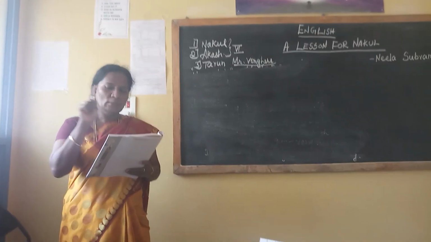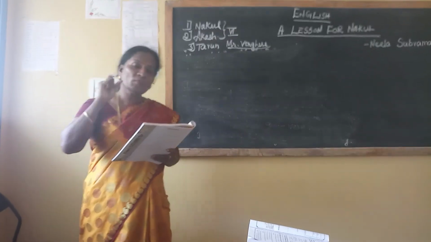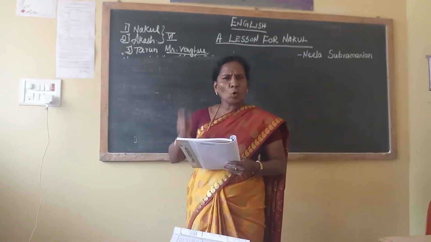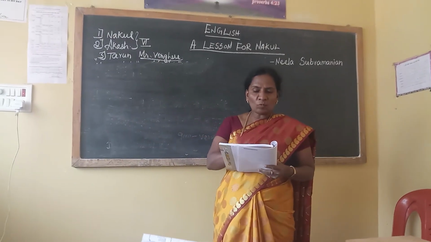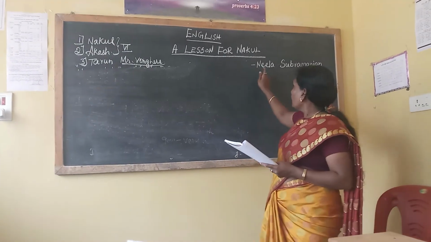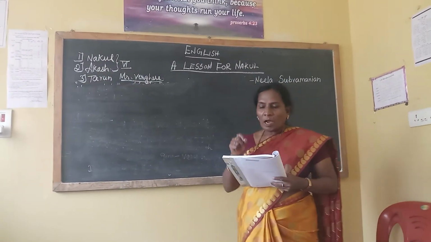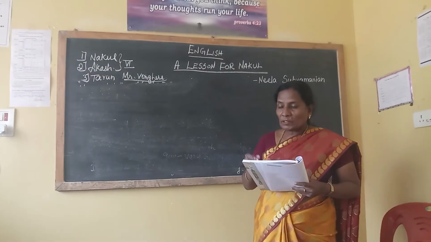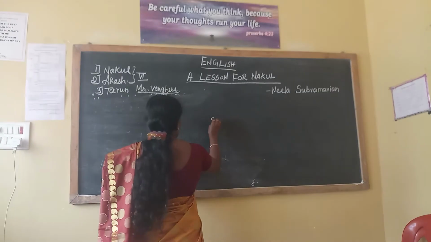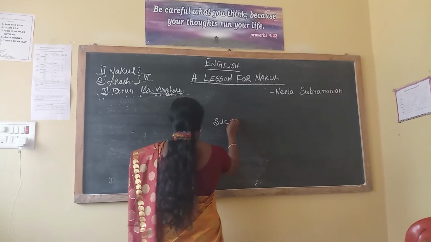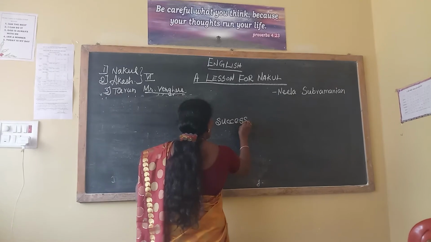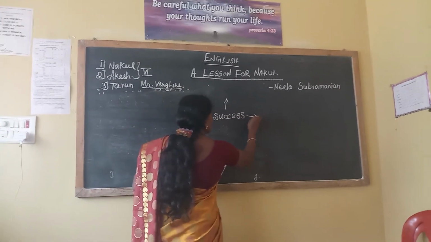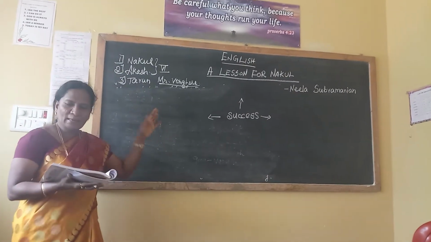I'll write one table. Then you can understand what all the things are that are very important for this lesson. This is very important for everyone, all the classes, all the students. This lesson was by Neela Subramanian. Neela Subramanian demonstrates how our attitudes are responsible in achieving success. What are the attitudes you need to achieve success? I will tell you all the points. I will read and explain them, right?